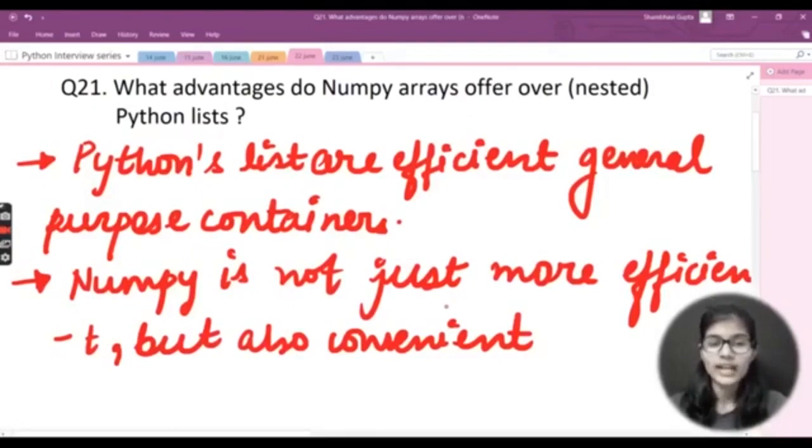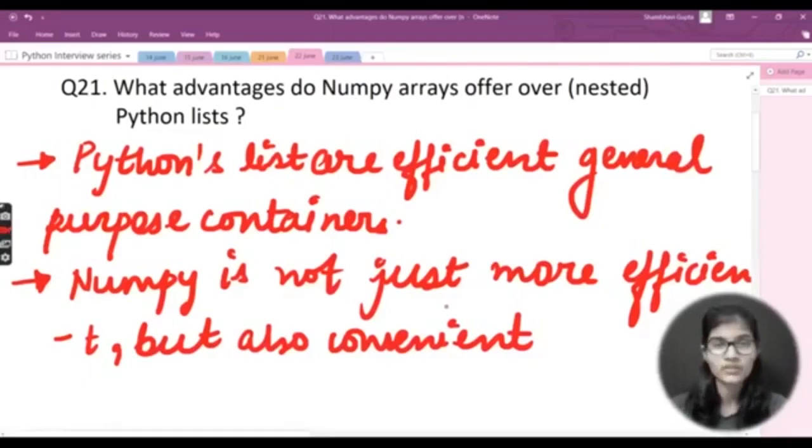And NumPy is also faster because we get a lot of built-in functions in NumPy arrays. Okay, NumPy arrays are faster, and you get a lot of built-in functions in them, right? So basically these are some advantages of NumPy arrays over Python lists, right? I hope you have listened to me very carefully because I have not written these things here, since there's no meaning in writing that.